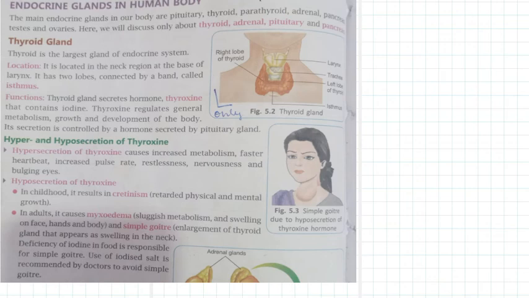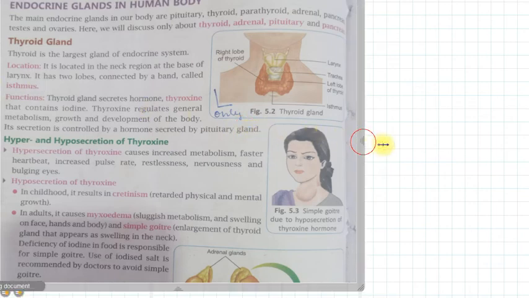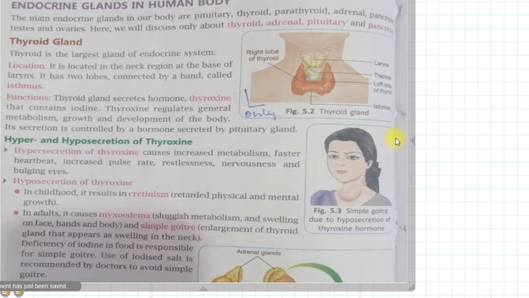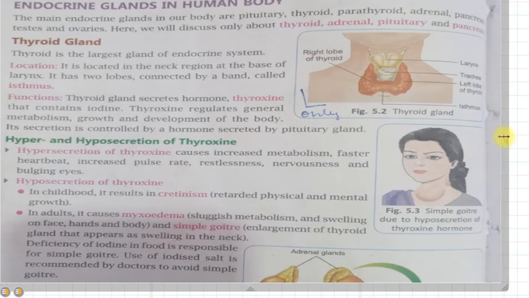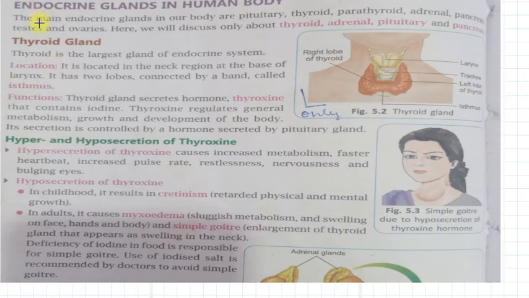Now we will study endocrine glands in our body. So students, the main endocrine glands in our body are pituitary, thyroid gland, parathyroid, adrenal gland, pancreas, testes and ovaries.